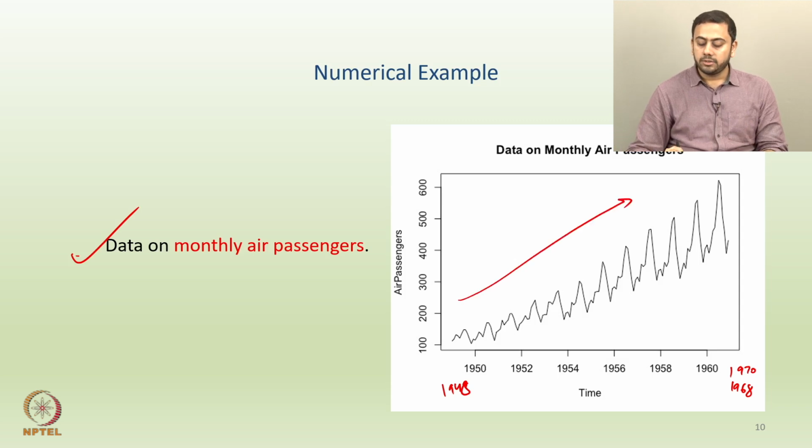Anything else? There could be some seasonality also, right. Since you are seeing some fluctuations which are kind of even also, there could be some seasonality, which makes sense also, because the number of people travelling by air is seasonal. In the summer when you have holidays, then you will have more passengers, maybe for vacations and so on, as opposed to let us say in between months. Then again probably in the winters people would travel more because of holidays and all these things. So, air travel is supposed to be seasonal, which is being reflected here, is my idea.